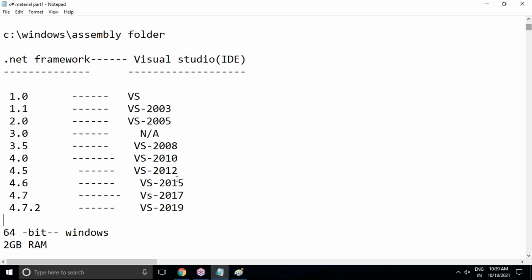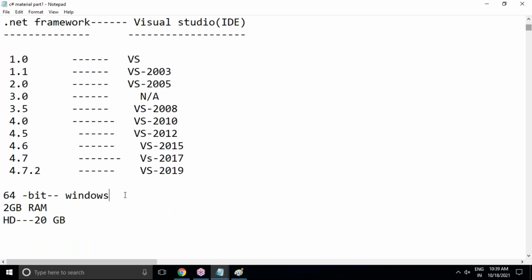But make sure that if you want to install Visual Studio 2019 or 2022, whatever it is, a higher version, I strongly recommend to maintain a 64-bit Windows operating system on your computer, and RAM should be a minimum of 2 GB and above is recommended. And your C drive space should be 20 GB or more, because these are heavyweight software.